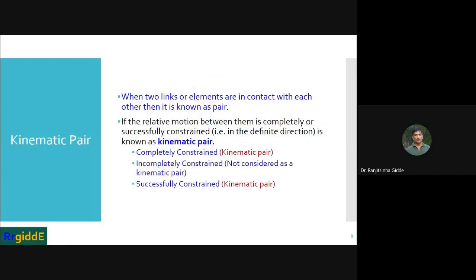Then let us see what a kinematic pair is. What is a kinematic pair? When two links or elements are in contact with each other, then it is known as a pair.